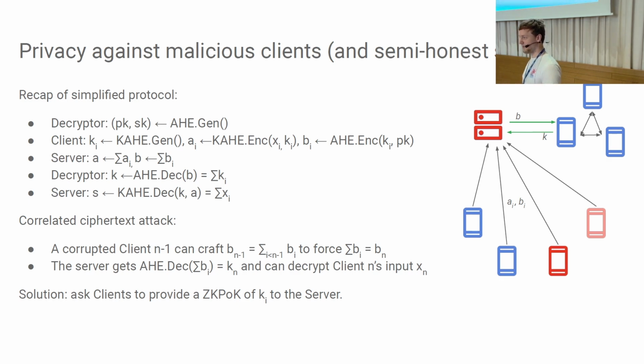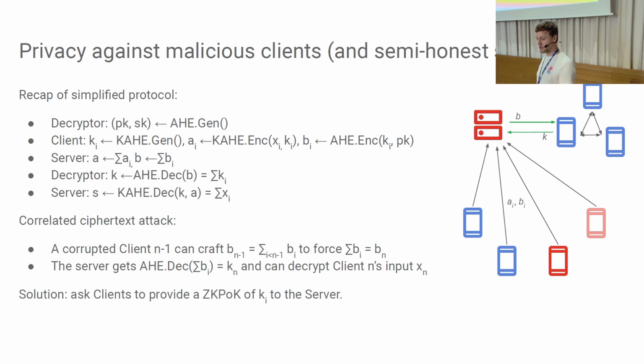Now, that would, in the final output, reveal something about some target client. So for example, we could wait until we have n-1 inputs. We set the nth input to the negated sum of all these n-1, and then our target client appears and gets aggregated with a 0. So we don't want that.